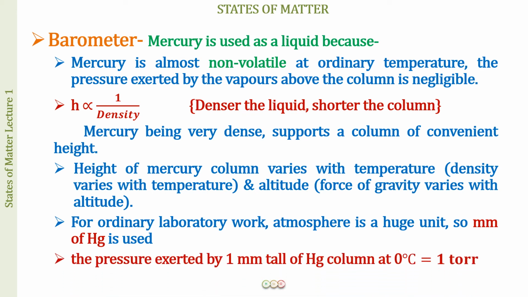And here what you will remember is that the pressure exerted by 1 mm tall mercury column at 0 degrees Celsius is equal to 1 torr. So the pressure exerted by 1 mm height of mercury in the liquid column is going to be equal to 1 torr, and this torr comes from the name of the scientist who invented the barometer, Torricelli. So Torricelli and torr: 1 torr is equal to the pressure exerted by 1 mm of mercury at 0 degrees Celsius.